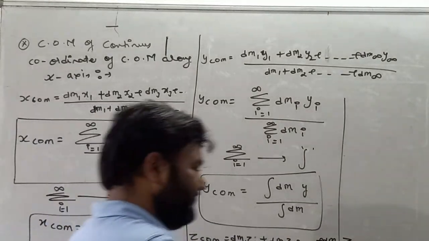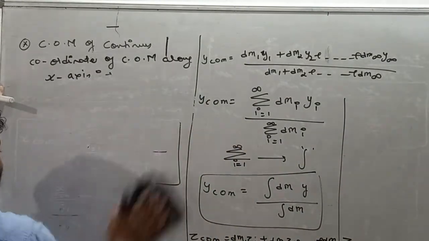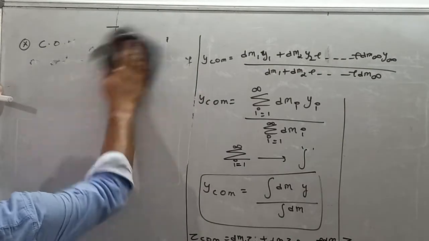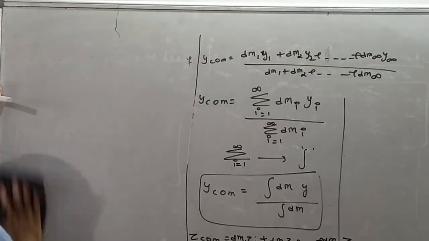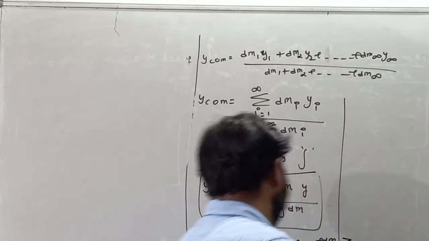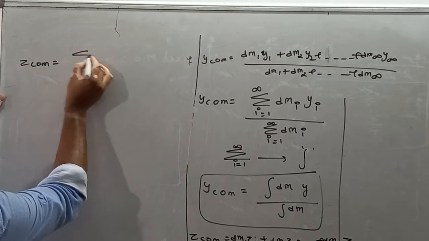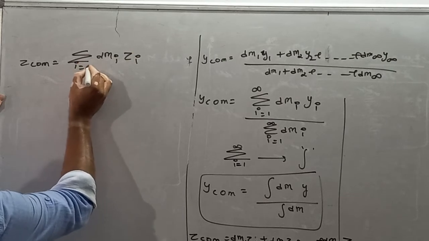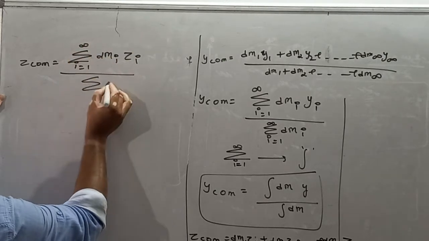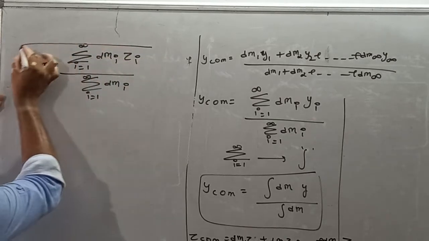Now if we replace this sum with summation, and we know that summation carries limit from 1 to infinity, then summation will be replaced by integration. What we'll get is z center of mass is equal to summation dm_i z_i from 1 to infinity upon summation dm_i again from 1 to infinity.